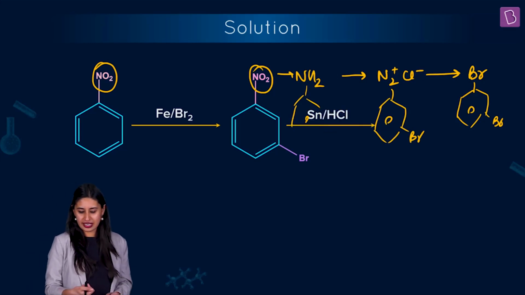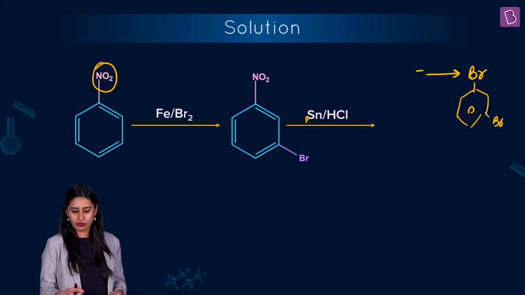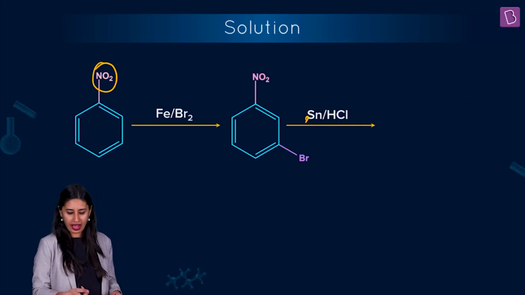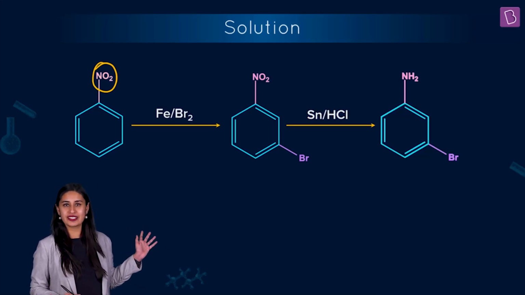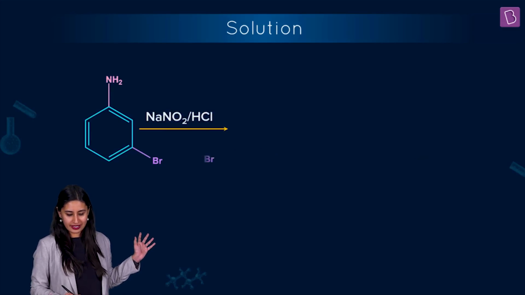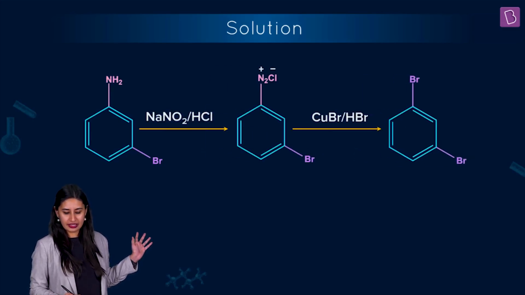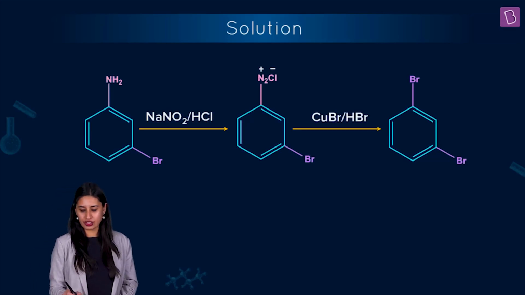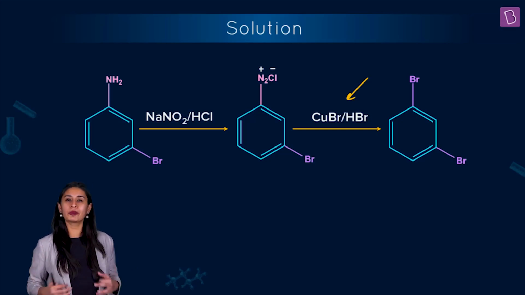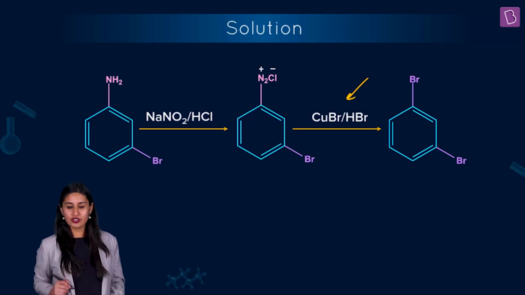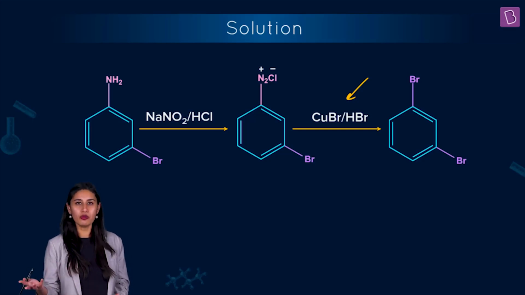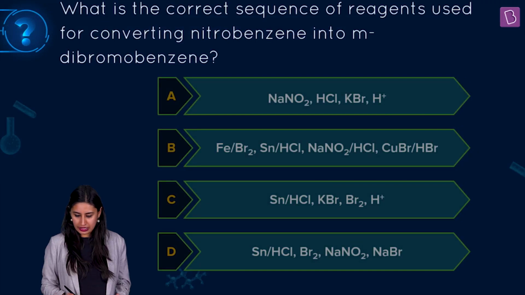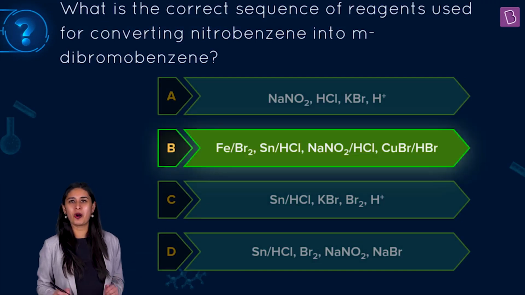So let's see, if we add Sn/HCl, what will happen is there will be reduction of the nitro group to the NH2 group. And after this, we can convert this NH2 to N2+ Cl-, the diazonium chloride. Right? So this is what we get, and then we can do simple Sandmeyer reaction, CuBr, HBr, as the option is already leading us towards using CuBr in the presence of HBr to give us this meta-dibromobenzene, right? So the right answer to this question is none other than option B.